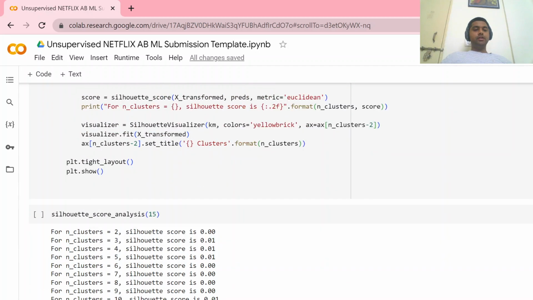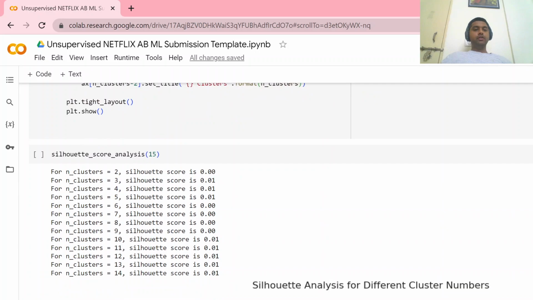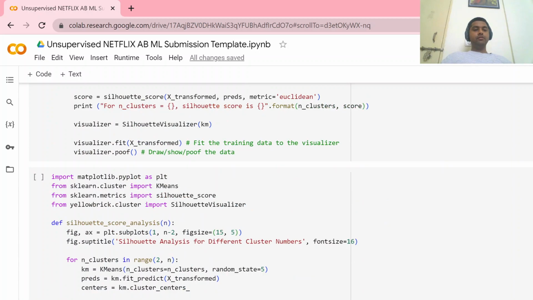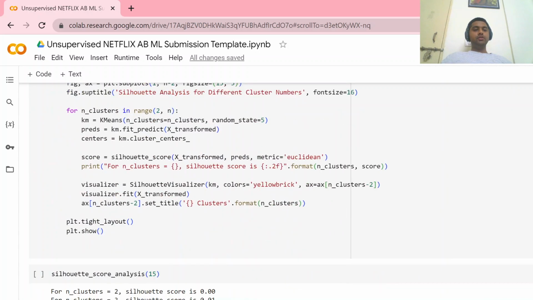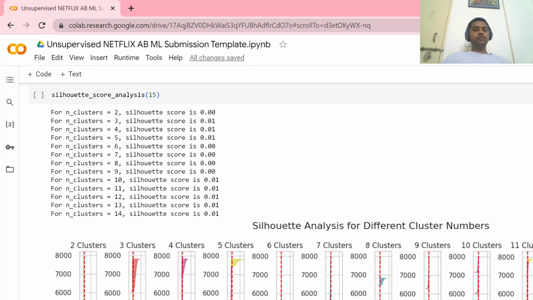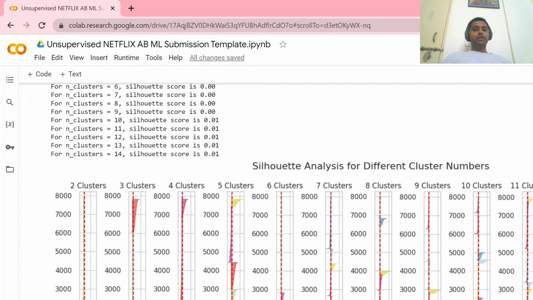And this Silhouette score, this is our function for making the number of clusters. By using this function we made around 15 different ranges of clusters. So this is two clusters, and then we had made three clusters.